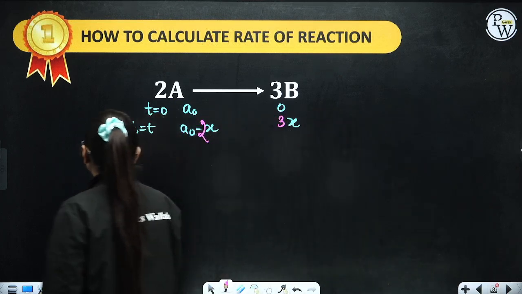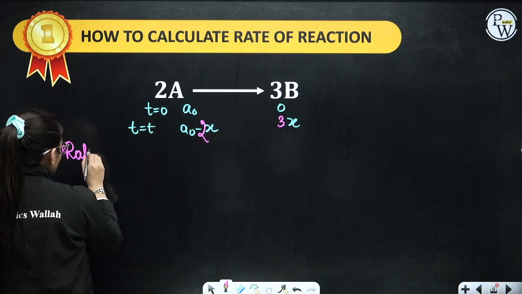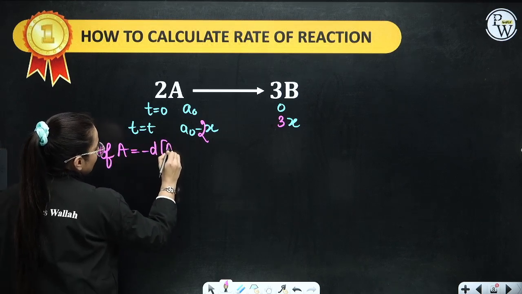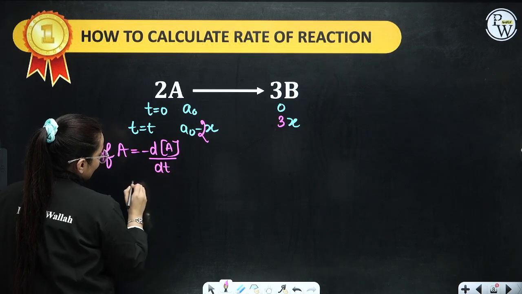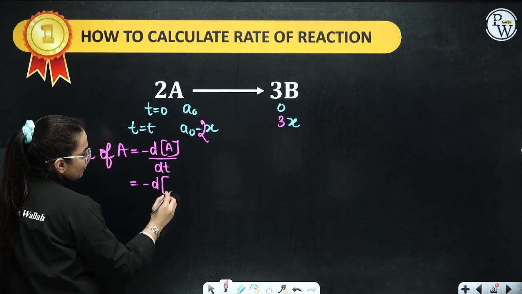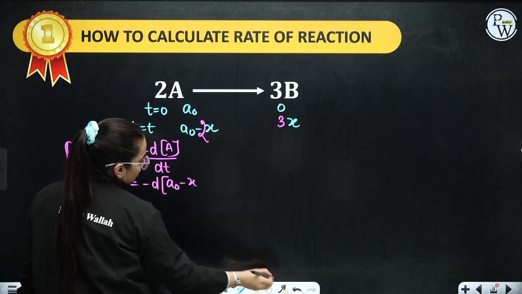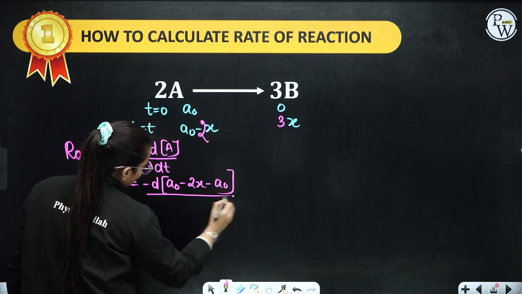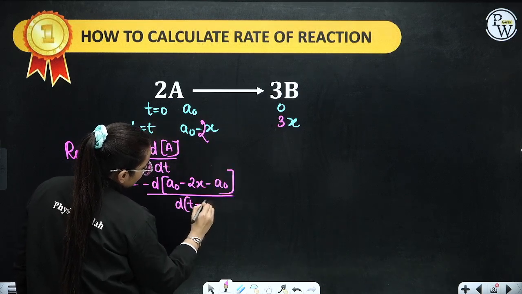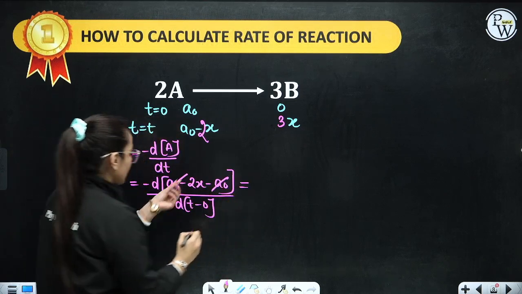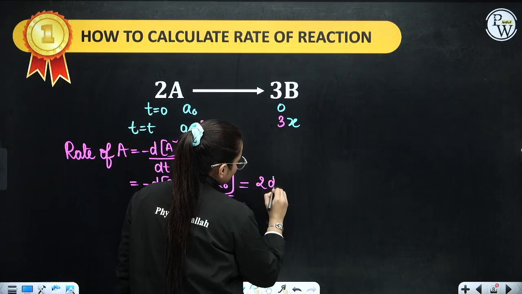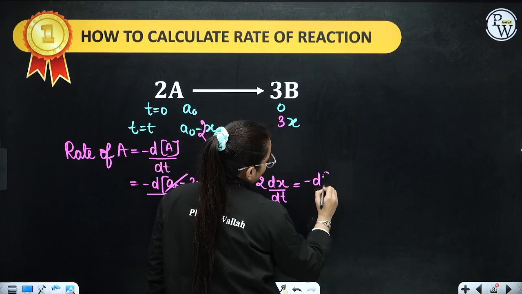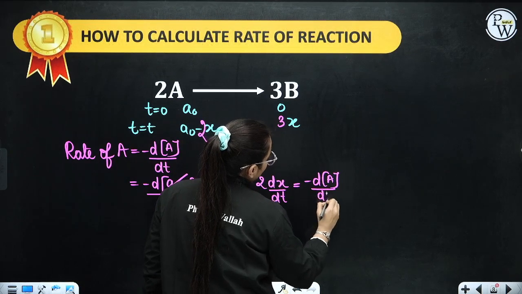Now let's observe, what is rate of A? Rate of A is minus dA by dt for a reactant, and it is minus d of final, which is a naught minus 2x, minus initial, which is a naught, divided by delta t, that is t minus 0. Now this a naught gets cancelled, and this negative will become positive. You will get 2 dx by dt. What is this 2 dx by dt? It is minus dA by dt.